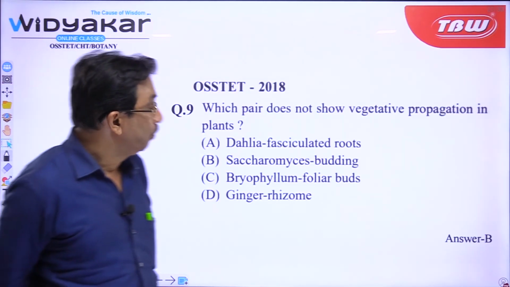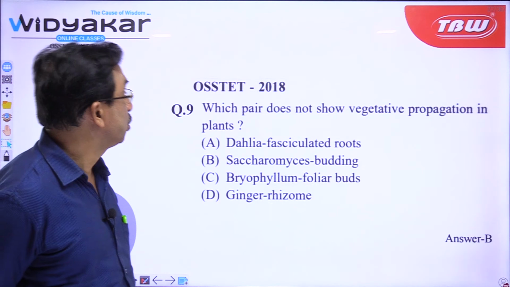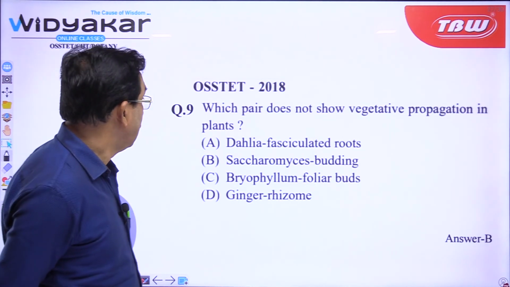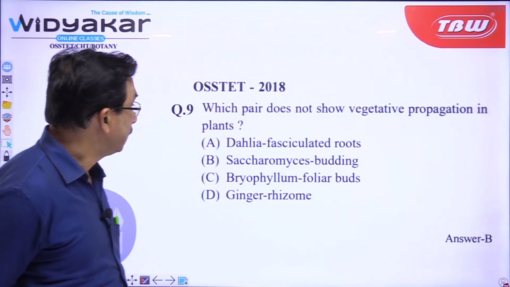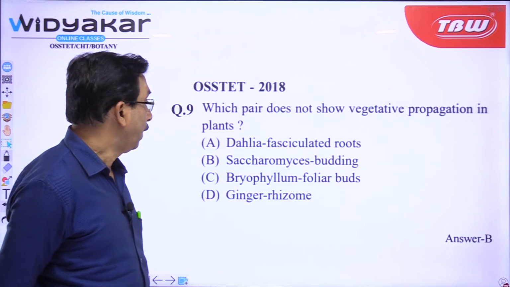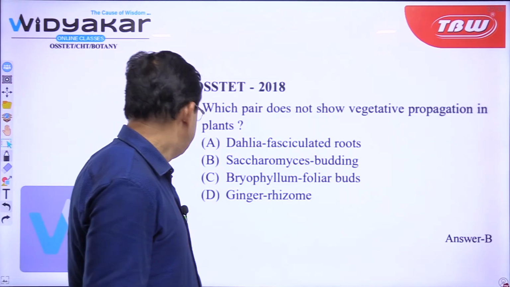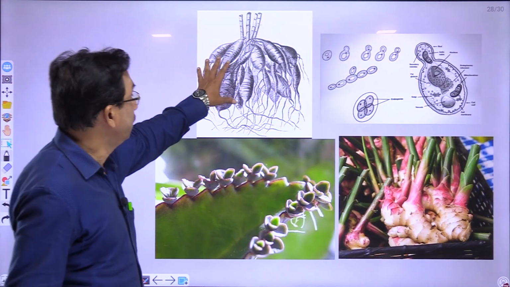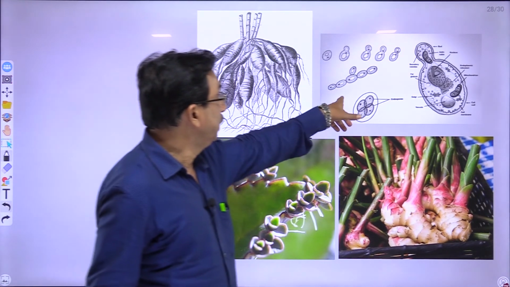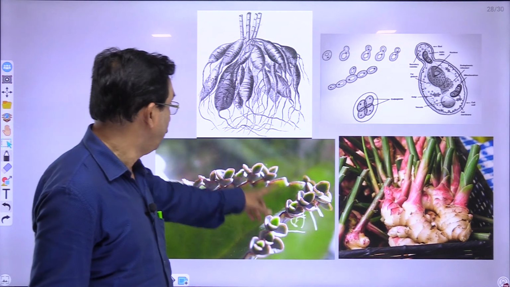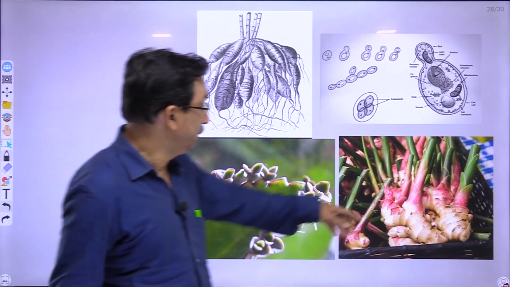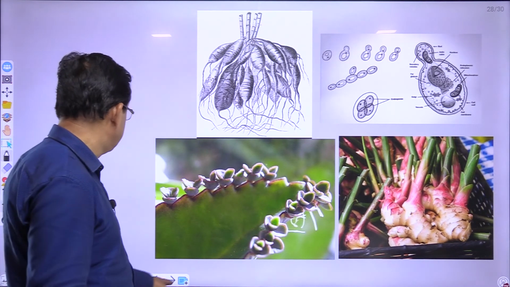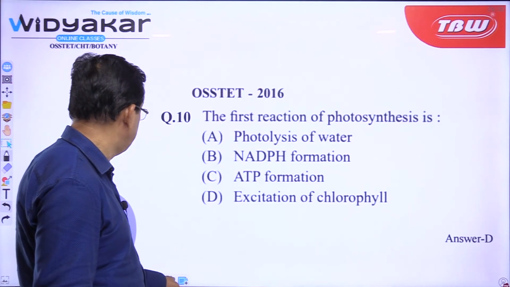Next question, which pair does not show vegetative propagation in plants? Here Dahlia fasciculated root has been given, Saccharomyces budding has been given, Bryophyllum foliar buds have been given, and ginger rhizome has been given. About ginger rhizome we have already discussed. You see, this is Dahlia fasciculated root, this is yeast budding, this is Bryophyllum foliar bud, and this is ginger rhizome. So, all of them participate in the process of vegetative propagation or vegetative reproduction.